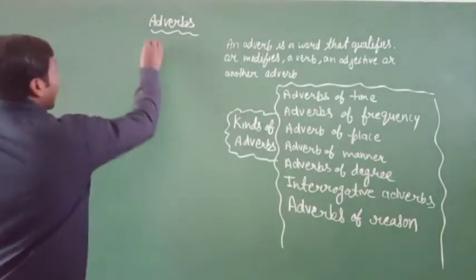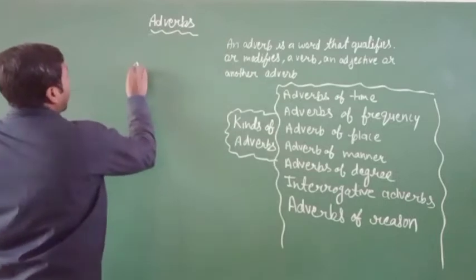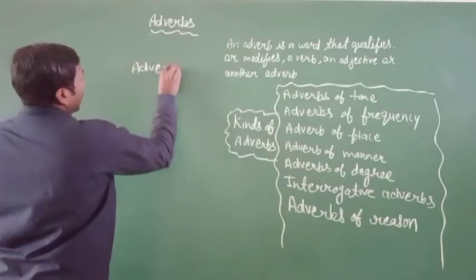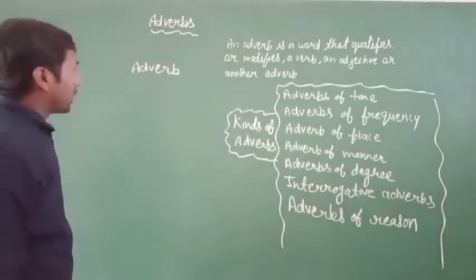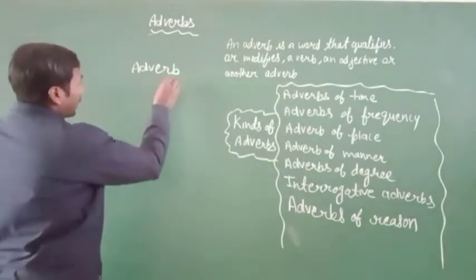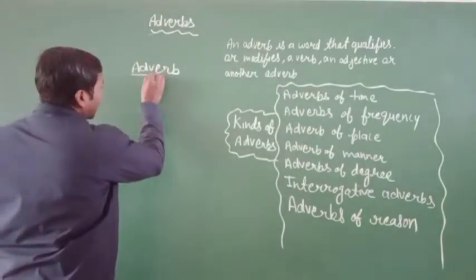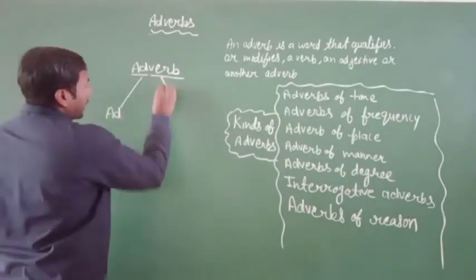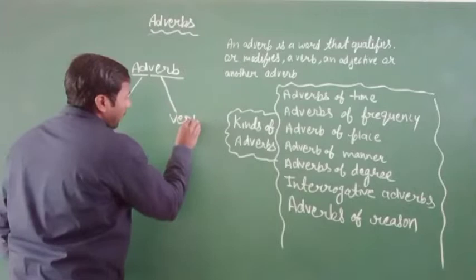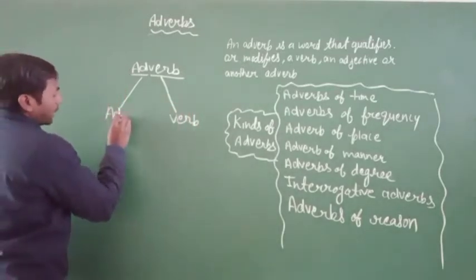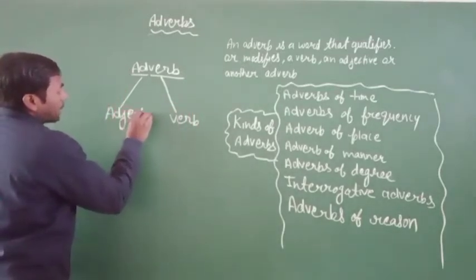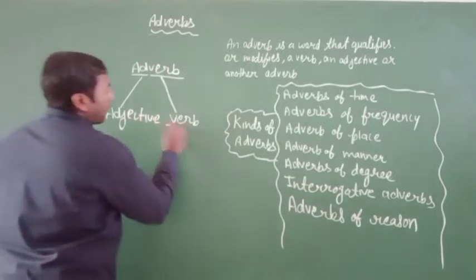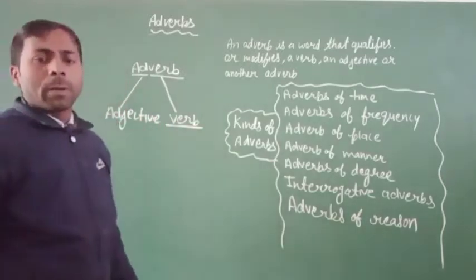So you can see here is the word adverb. Okay, you can see that this word is made of two words. First is add and second is verb. Okay, add means adjective, and verb means verb. You know very well about the verb.